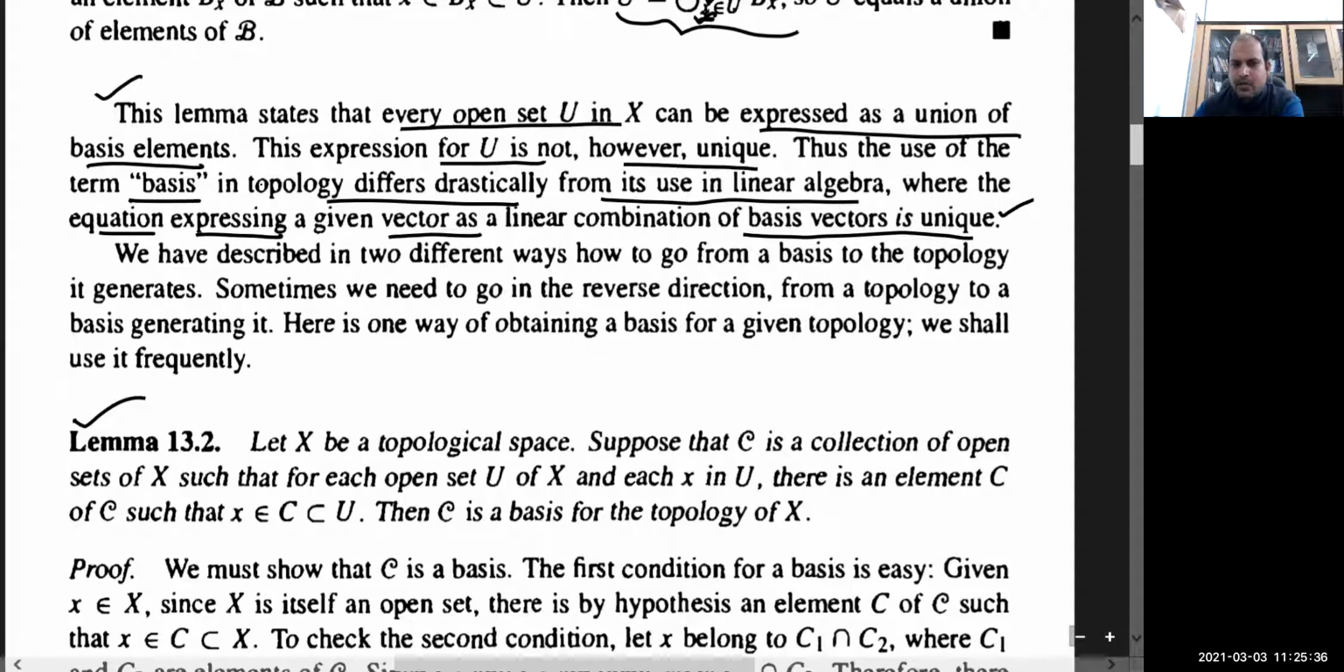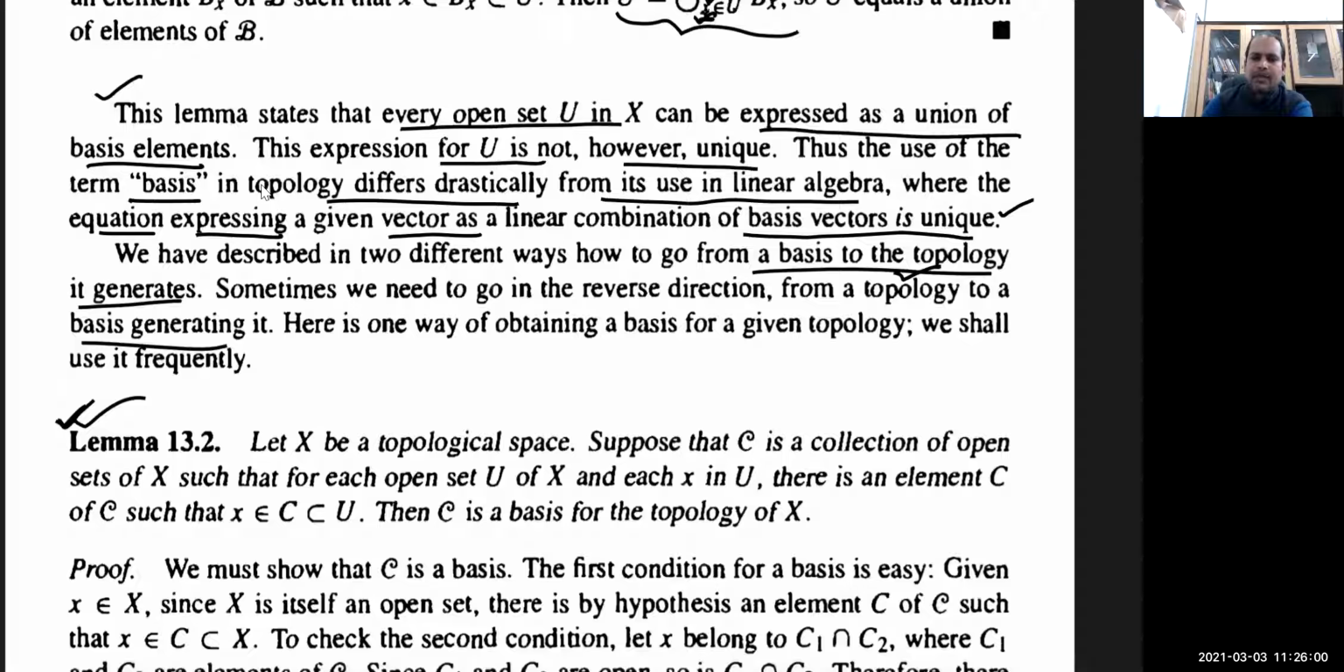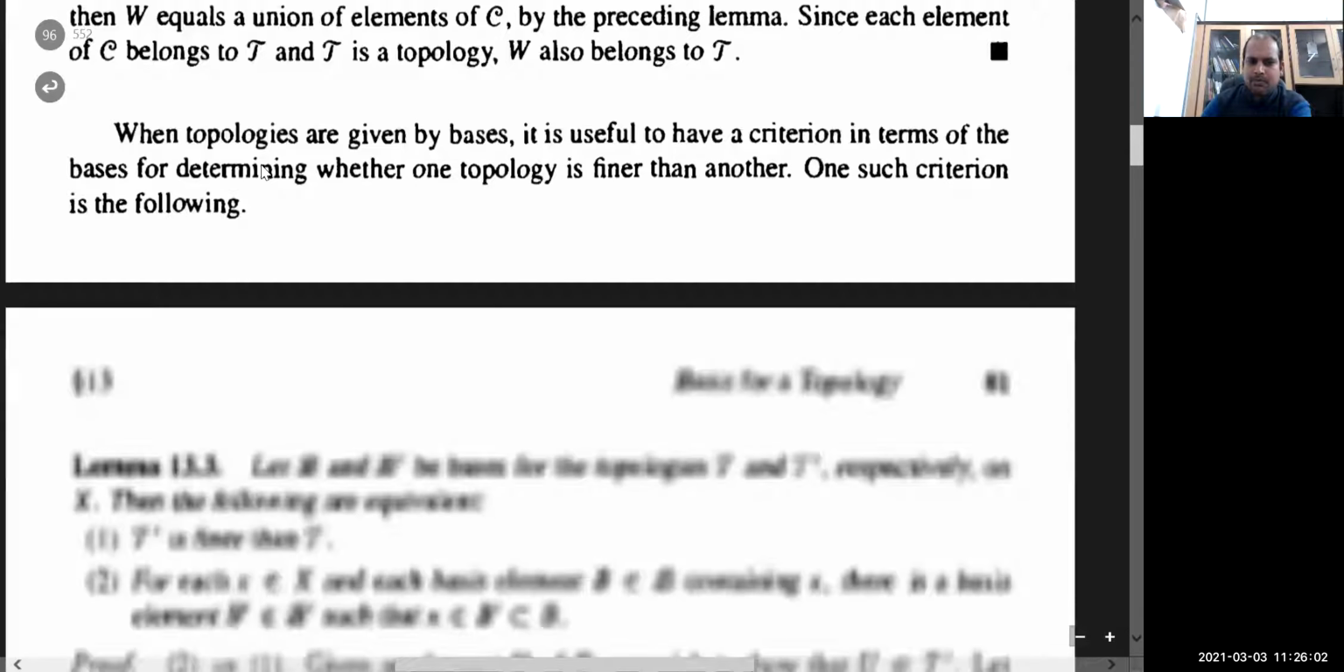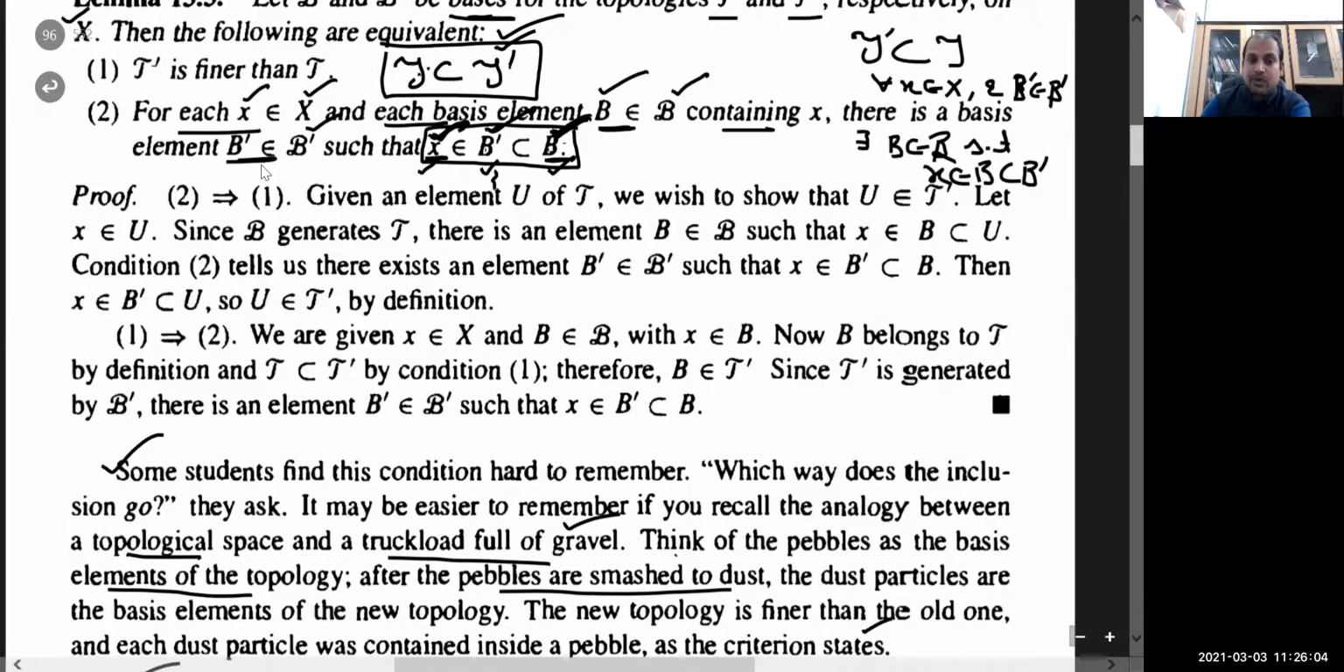We have described in two different ways how to go from a basis to the topology it generates. Sometimes we need to go in the reverse direction: given a topology, how to write its basis, which will generate that topology. So here is one way of obtaining a basis for a given topology. We shall use it frequently. I will come to it later and show how, when a topology is given, to write its basis. But in a topological space, the basis may not be unique.